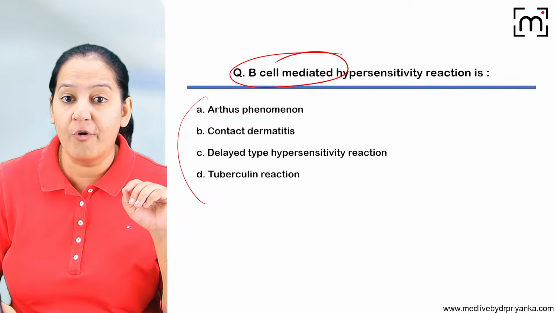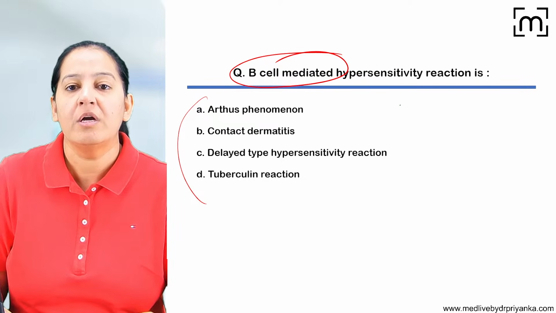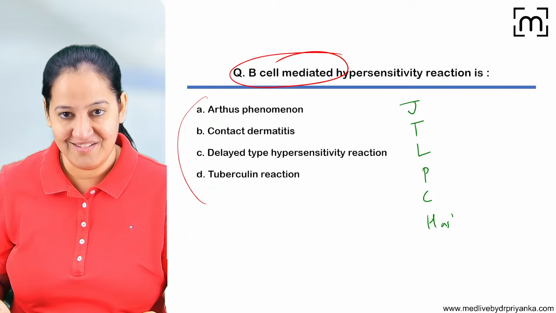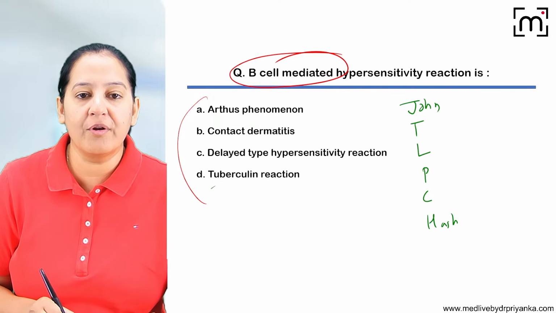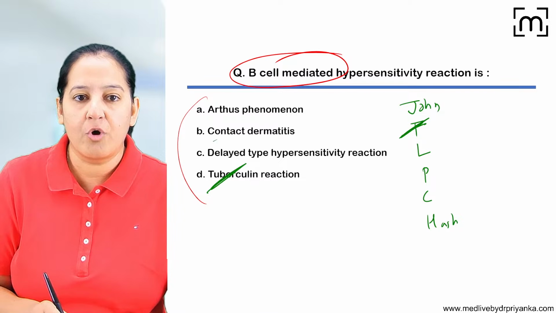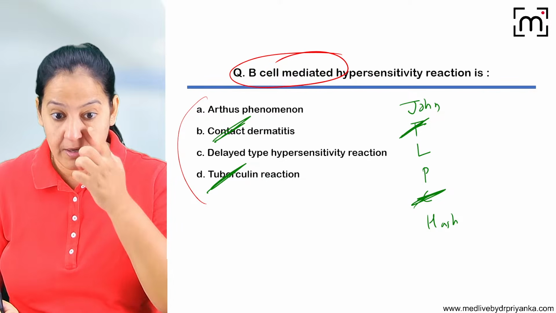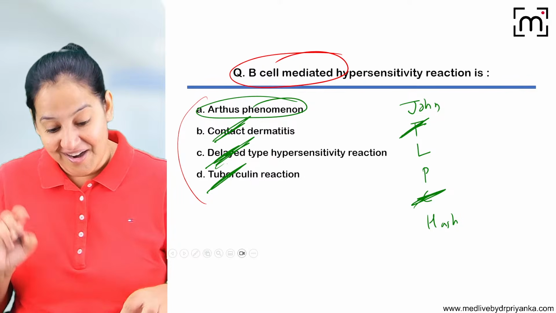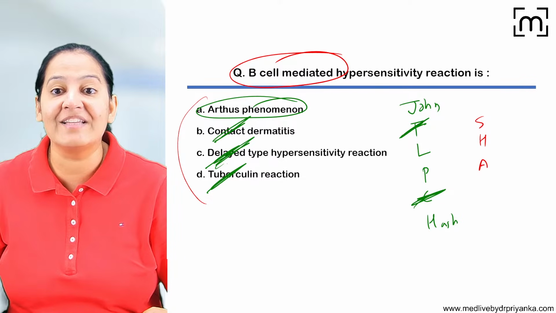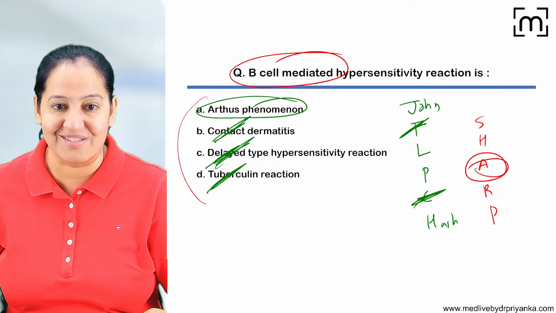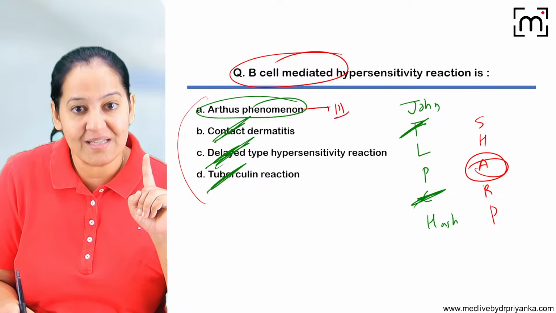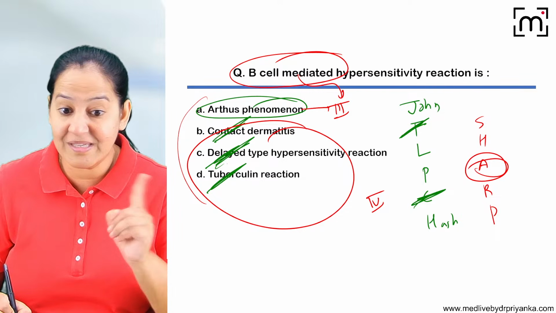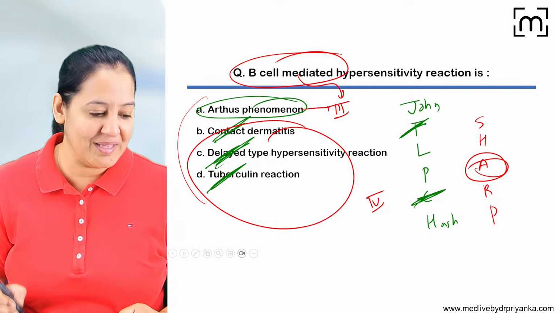Which are the following? So what are type 4? What are the examples of type 4? Just now I taught you. John gave tulip popcorn to Hashi. This was my mnemonic. So tuberculin test, it's coming in type 4. Contact dermatitis, it's coming in type 4. I told you type 4 is delayed type. It's also true, but Arthus reaction is not coming here. Arthus reaction, it's coming in SHARP, S-H-A-R-P, sharp ka A is Arthus. So Arthus reaction is type 3. Since it is type 3, here B cells are involved. And these three are the examples of type 4. So here no B cell is involved, it's T cell which is involved. So in this way, the answer is A.